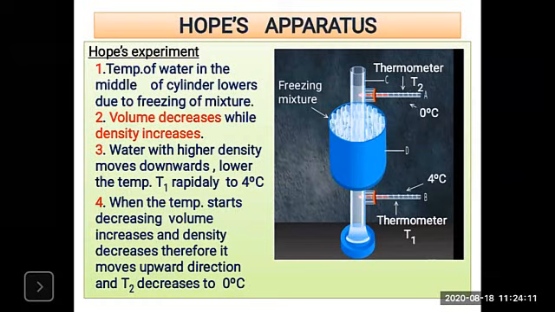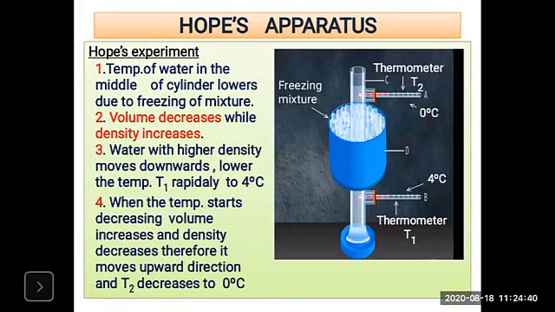The temperature is recorded by both thermometers, T1 and T2. Now what do we observe here? Initially both T1 and T2 show the same temperature, that is, room temperature.